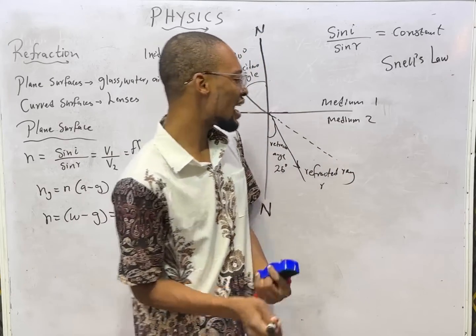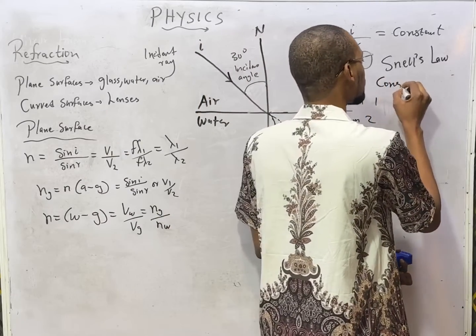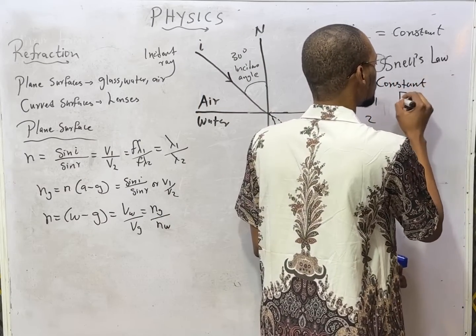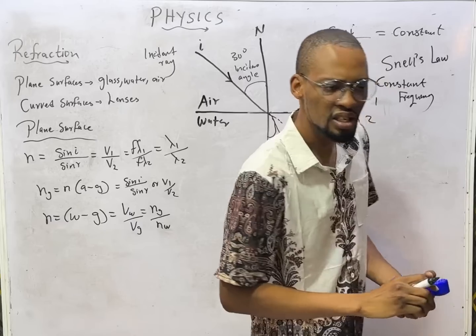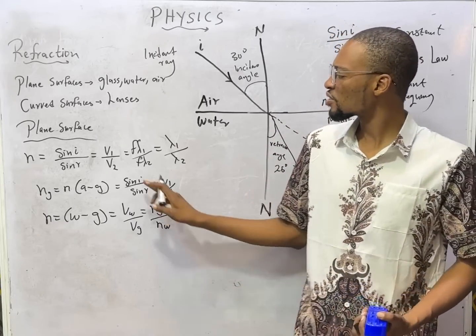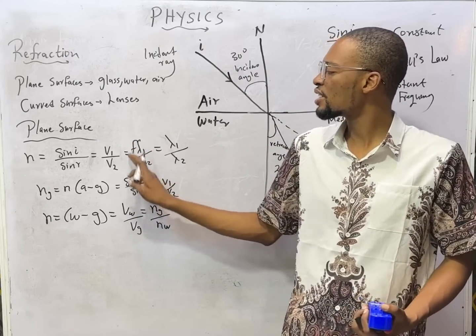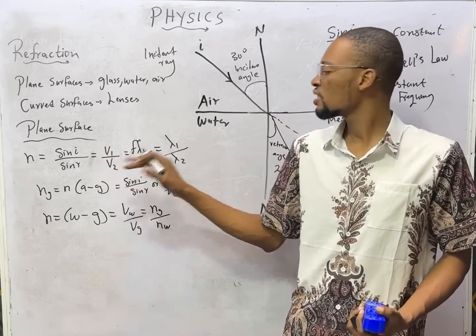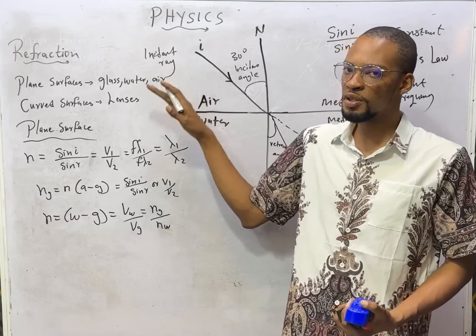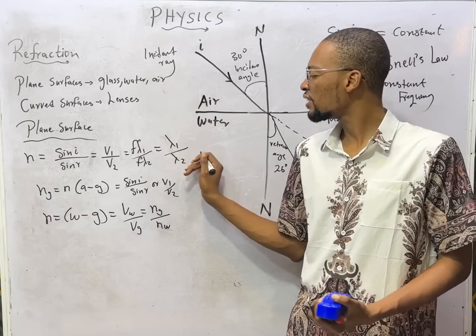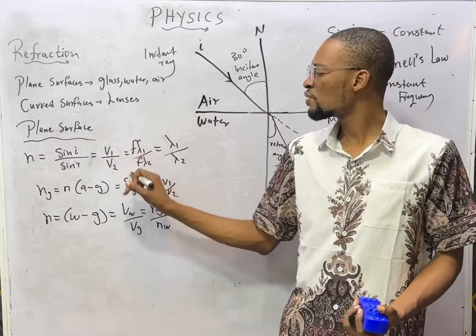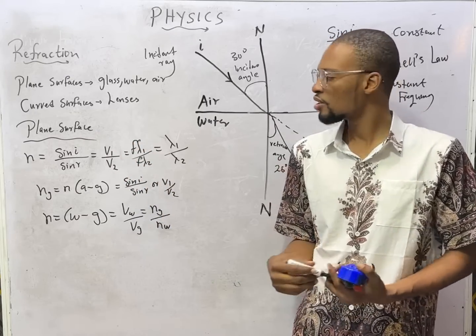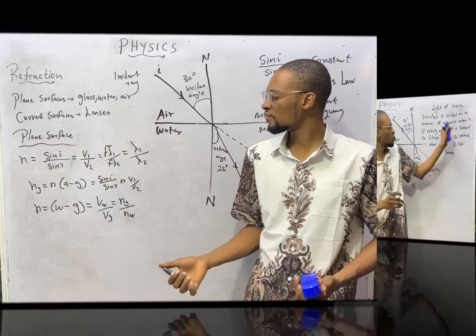Refraction occurs at constant frequency. So during refraction, frequency does not change. As such, you can ignore the frequency and say refractive index is the wavelength of the first medium, say air, over the wavelength of the second medium, say water. So these are the top formulas for refractive index.